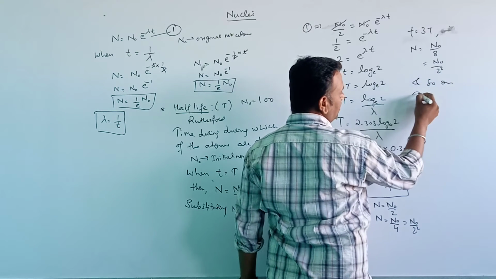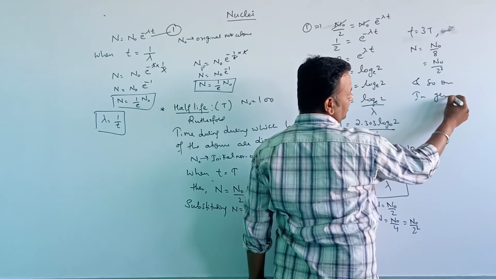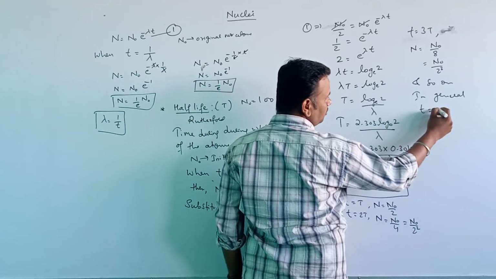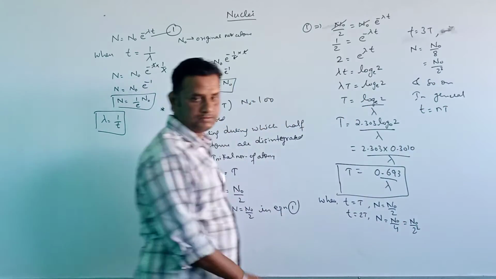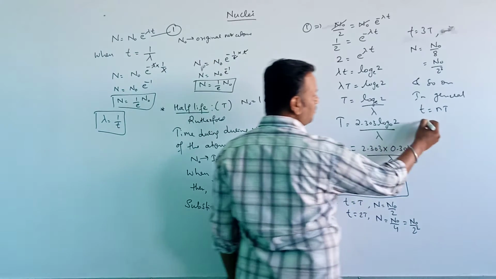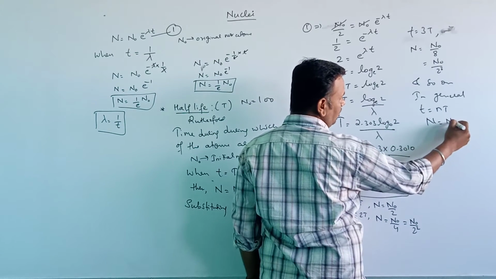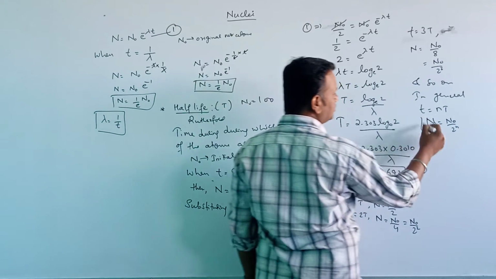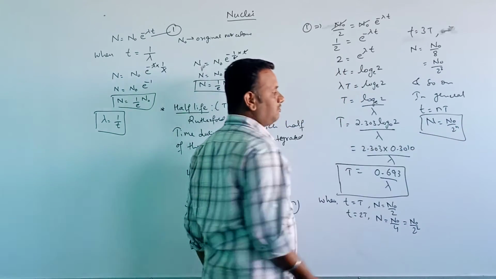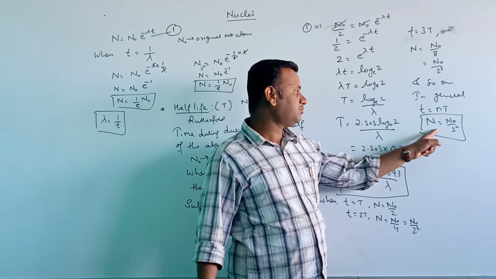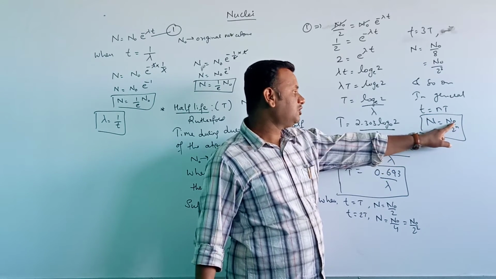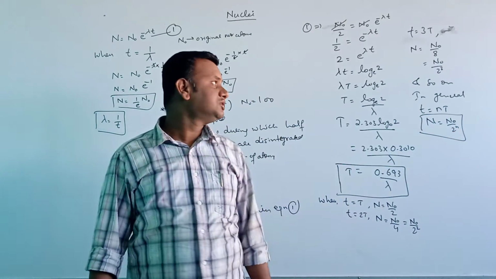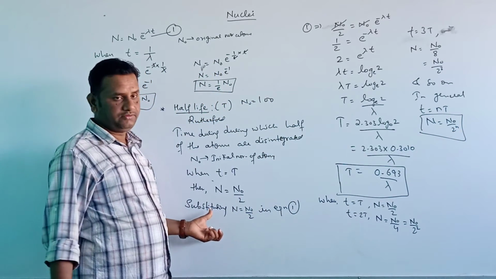So in general, we can write this as t is equal to nT, and N is equal to N0 by 2 to the power of n. So this is a general form. The number of atoms remaining is N0 divided by 2 to the power of n. Okay, so this is all about the half-life.